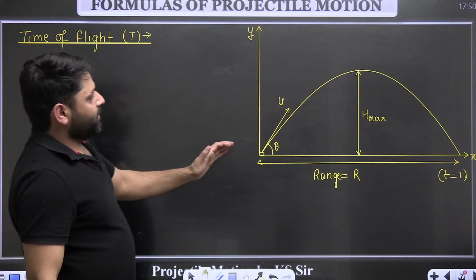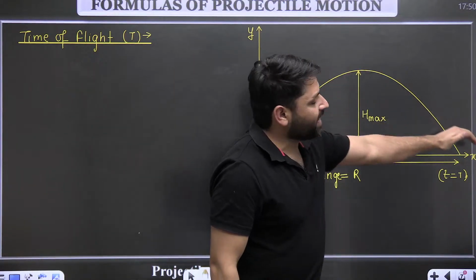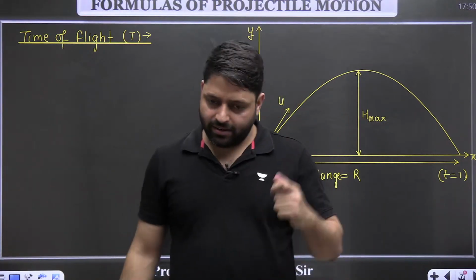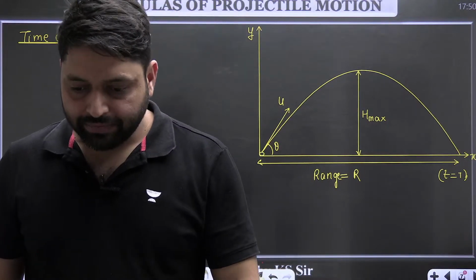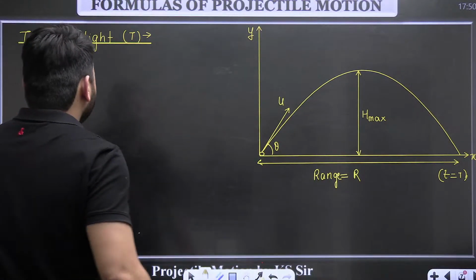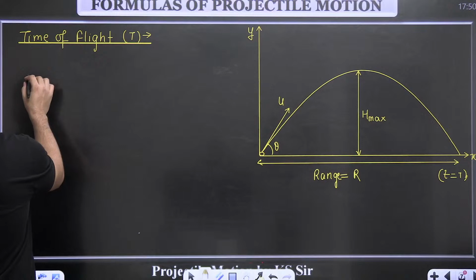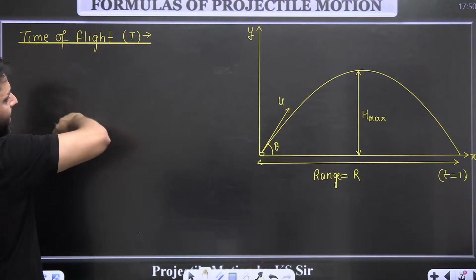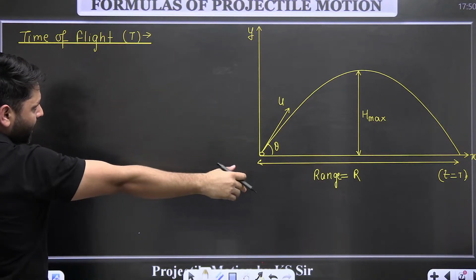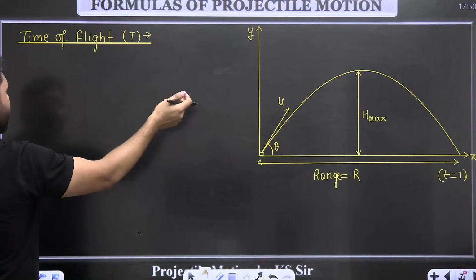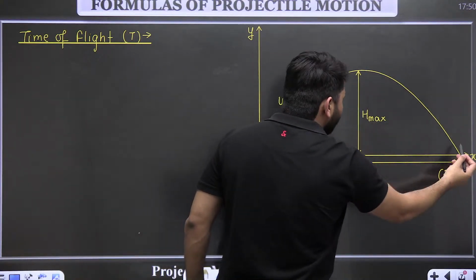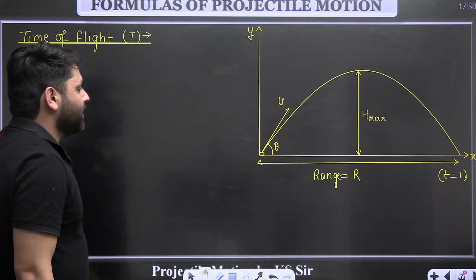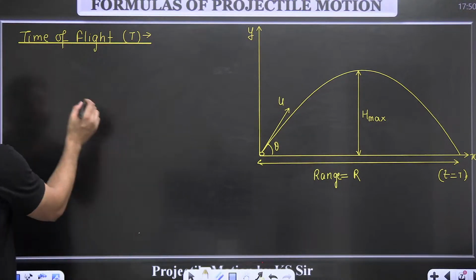So the time for which the particle was in air is called the time of flight. Particle was in air for some time, and that is called the time of flight. So time in which particle returns back to the horizontal ground is the time of flight. The particle started from here and it is reaching the ground again, and that time is the time of flight.